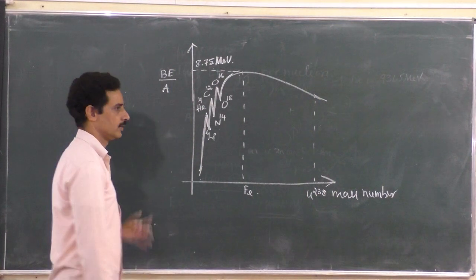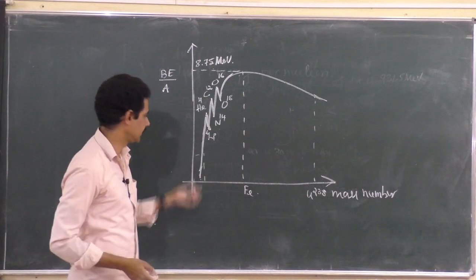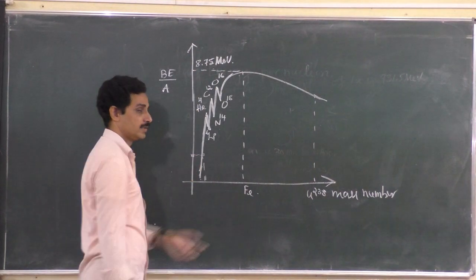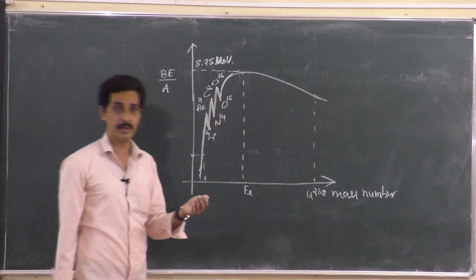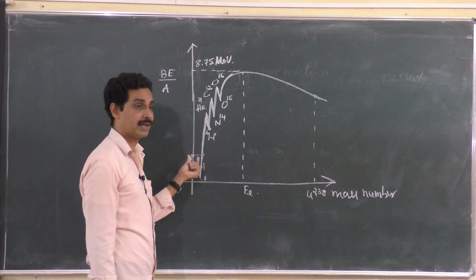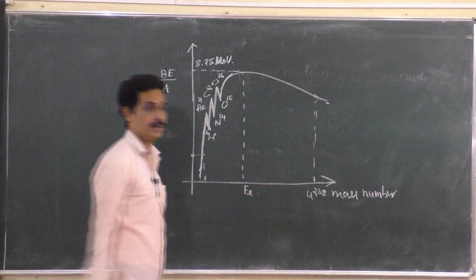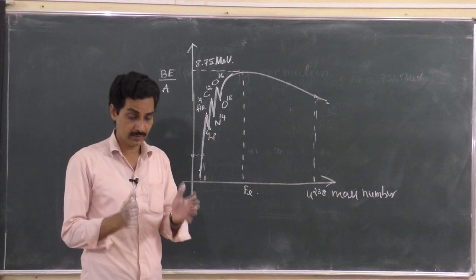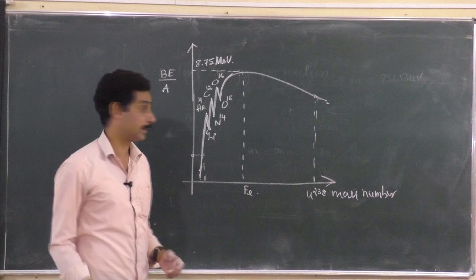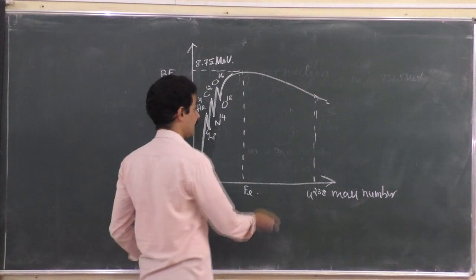If you observe the binding energy curve, you will find that elements having very, very low mass number, like hydrogen, are less stable because binding energy per nucleon for them is very, very low. Elements with atomic number, mass number less than 10 or so have less binding energy per nucleon. Elements having very high mass number like uranium are also less stable because their nucleus is very heavy and they have too many protons and neutrons. You will see the exact reason why. Even though they have high binding energy, they have less specific binding energy. Binding energy per nucleon is very less.